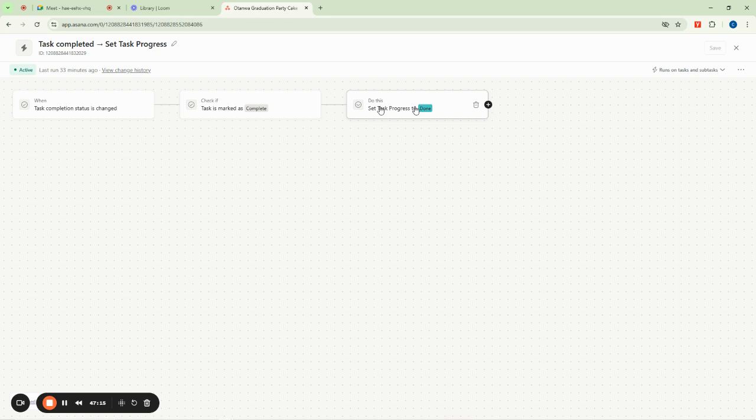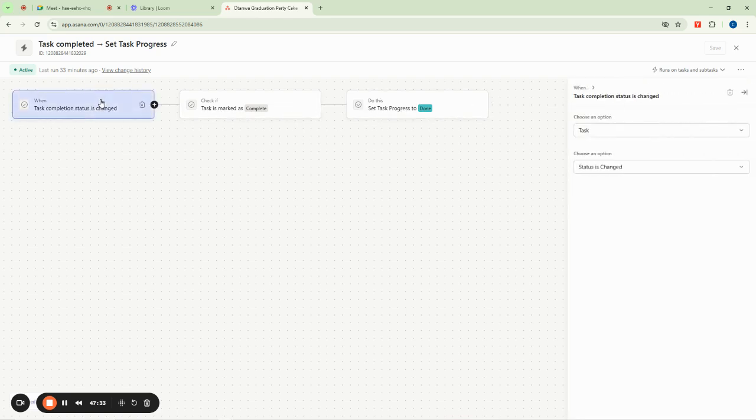Now remember that when we did it on Monday.com, it said if status changes to this, or if this happens, then do this. But here it says when task completion changes to this, then do this. So we go and continue.